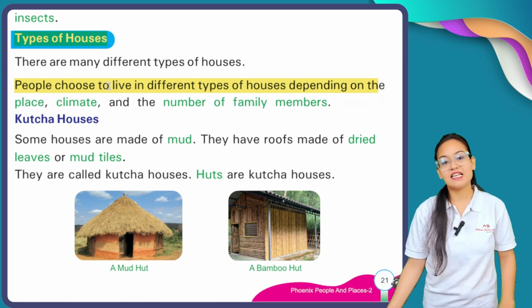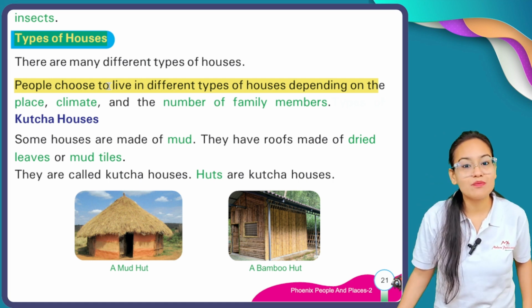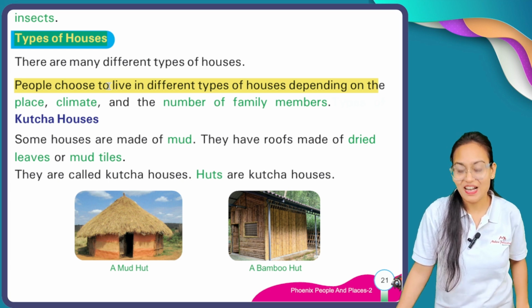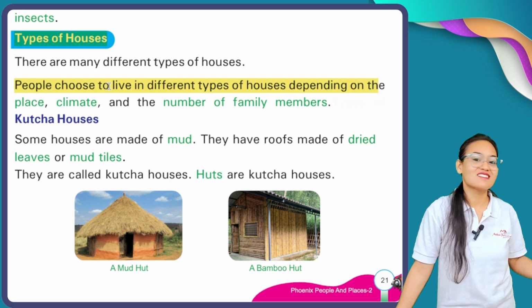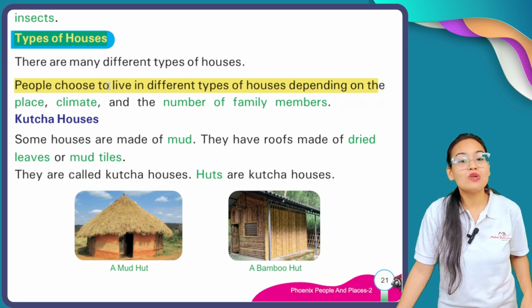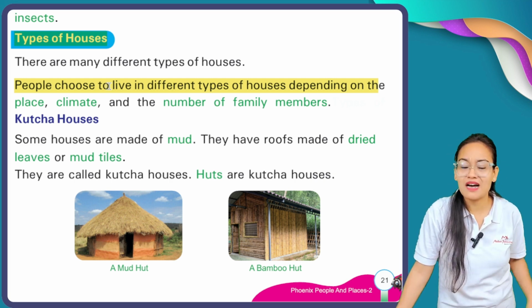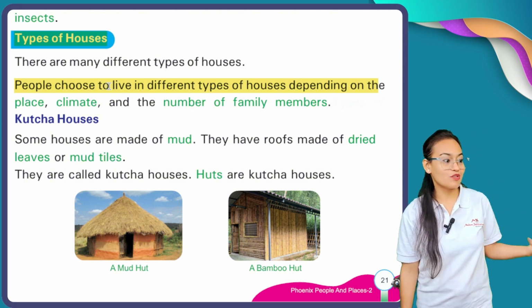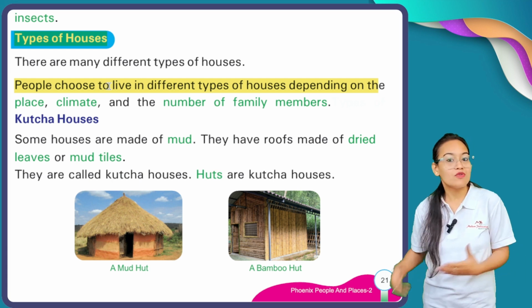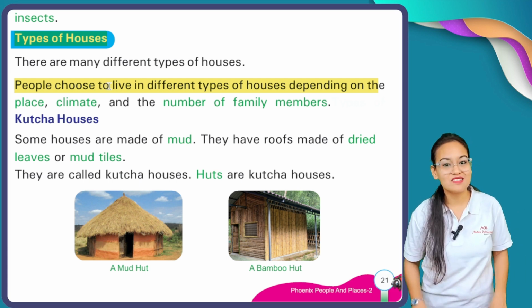In those areas people build bamboo houses. But on the other hand, people who live in plain areas like UP and Bihar build pakka houses. They build houses with the help of bricks, cement and stones.